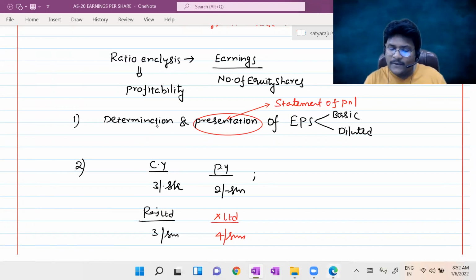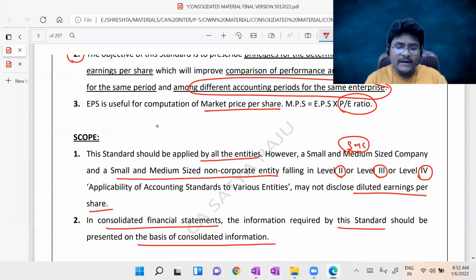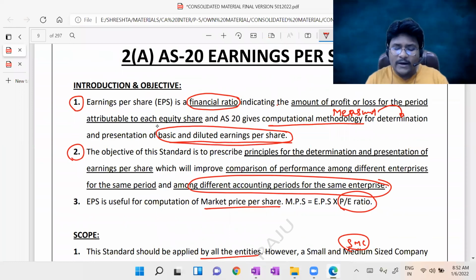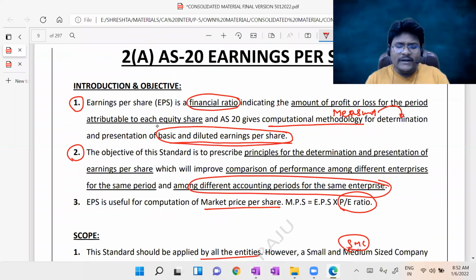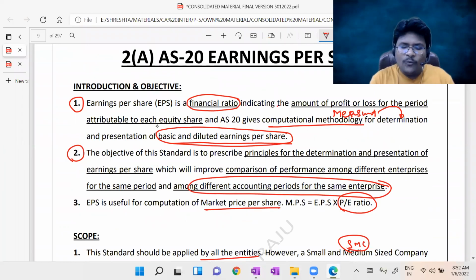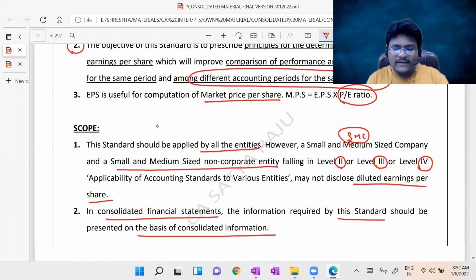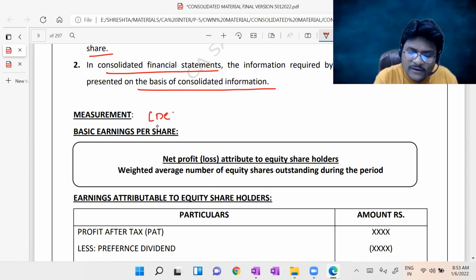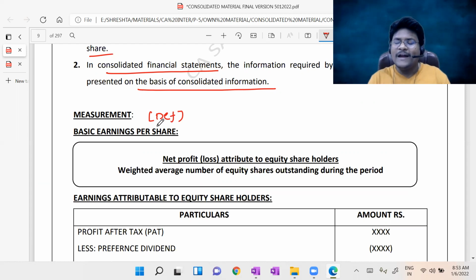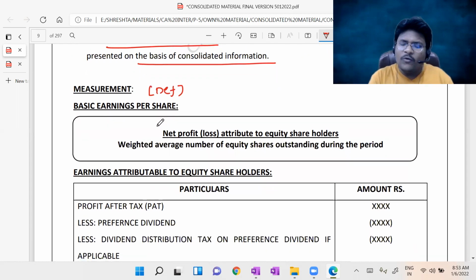Okay, come back, guys, all of you. Hope you understand both the objective paragraph and the scope paragraph. And coming to the definition, I'm going to define the EPS along with measurement. So the next immediate part I'm putting as measurement. This is both measurement plus definition. In this standard, the definition is clubbed into the measurement. You can treat it as a measurement or the definition, whatever the case may be.